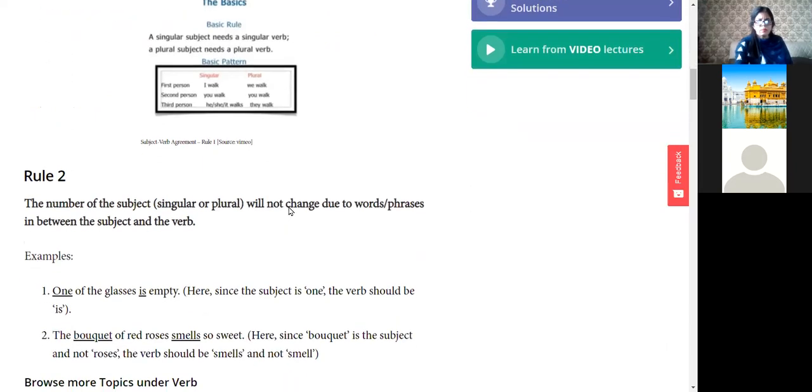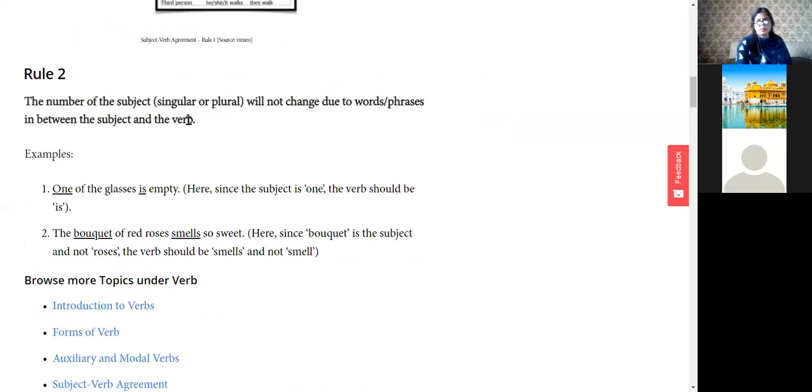So second rule, the number of the subject. What's the number of the subject? Maybe singular or plural. The number of the subject will not change due to words or phrases in between the subject and the verb. For example, one of the glasses is empty. So just now we have done this rule. You don't have to see the glasses here. You have to see the one. So one of the glasses dash empty.